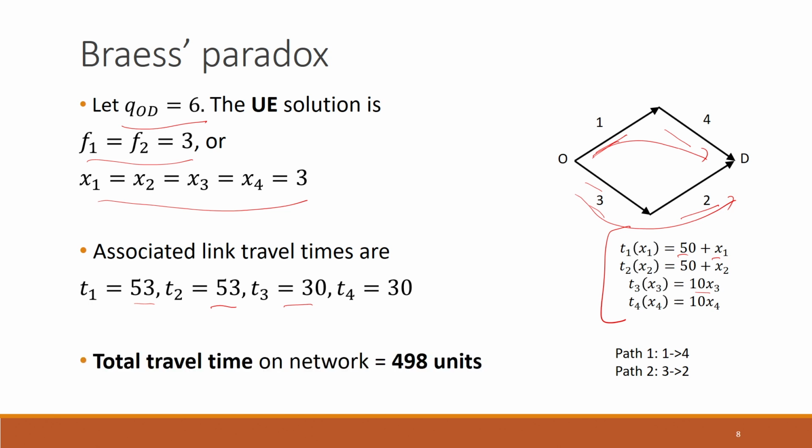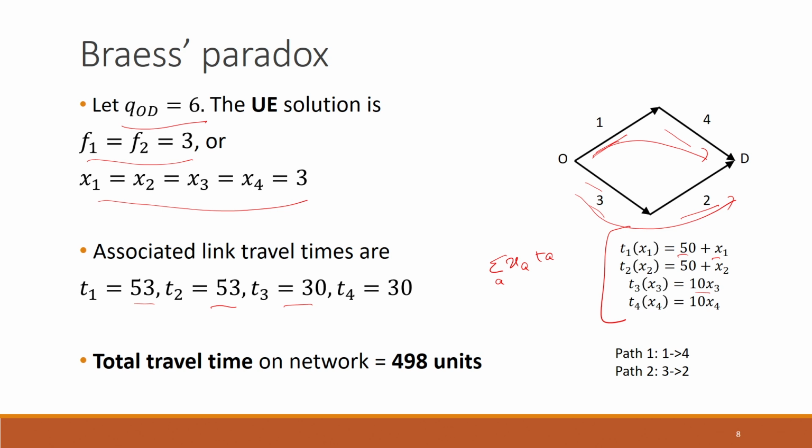And we can also determine the total system travel time on this network in the user equilibrium case. So, just to recall, what is the expression for the total system travel time on the network? It is the summation of x_a t_a, where we are doing the summation through all the links a. Again, that is not difficult to determine.